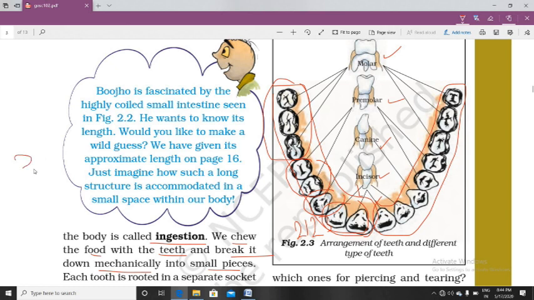So the formula of teeth is 2 1 2 3. This is also called the dental formula. By remembering these numbers you can write the number of incisors, canines, premolars and molars in our mouth. In one set there are 2 incisors, 1 canine, 2 premolars and 3 molars, and there are 4 sets in our buccal cavity, so in total it is 32 teeth.